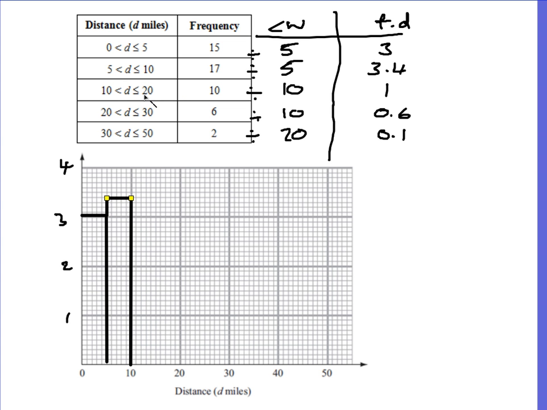Next one's between 10 and 20, and that's 1. That's a nice one to draw, just nice and full up to 1. We go across. Then we've got 20 and 30, that's 0.6, so 6 squares up. And then you've got 30 to 50, which is 0.1. And there's your histogram completed.